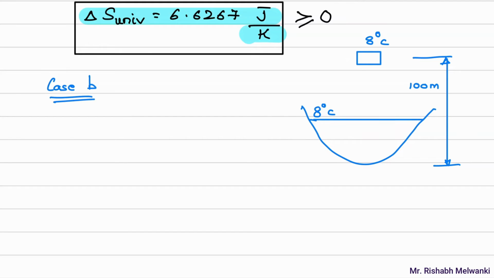So we have to find what amount of heat is being dissipated in the lake. I'll write down the statement over here. Work is converted to heat and absorbed by water.